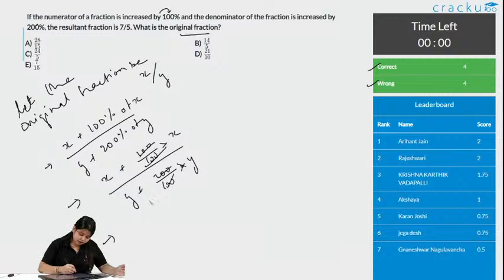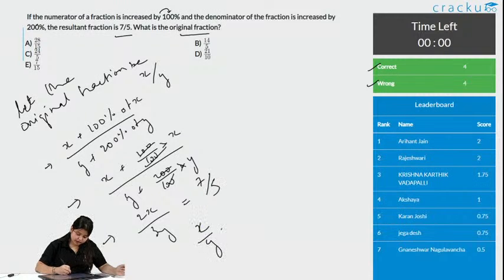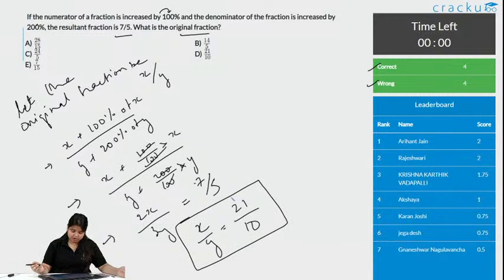When you add, what do you get is 2x by 3y. And this is equals to, as said here, 7 by 5. So x by y is, multiply this here, 7 times 3 is 21, multiply 2 and 5 here, 10. This was our original fraction. So what is the answer? It is option D, 21 by 10. Okay, let's move to the next question.